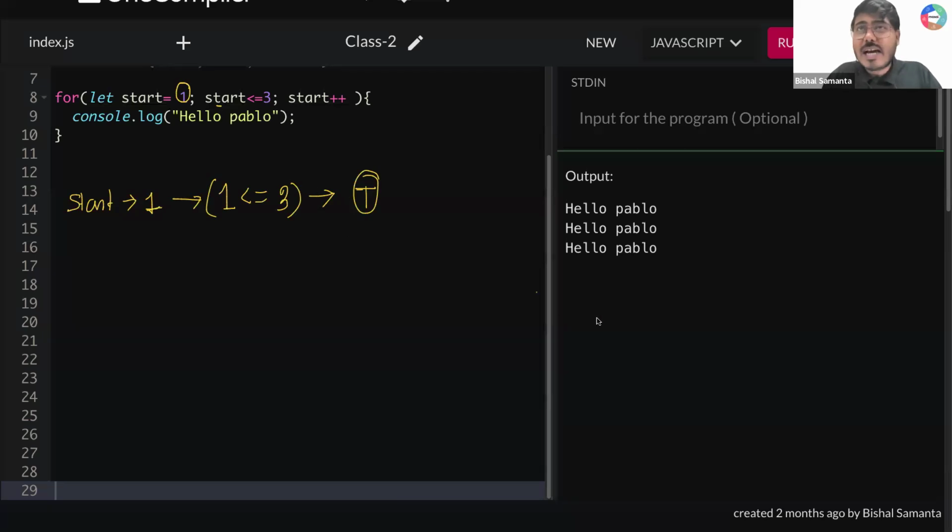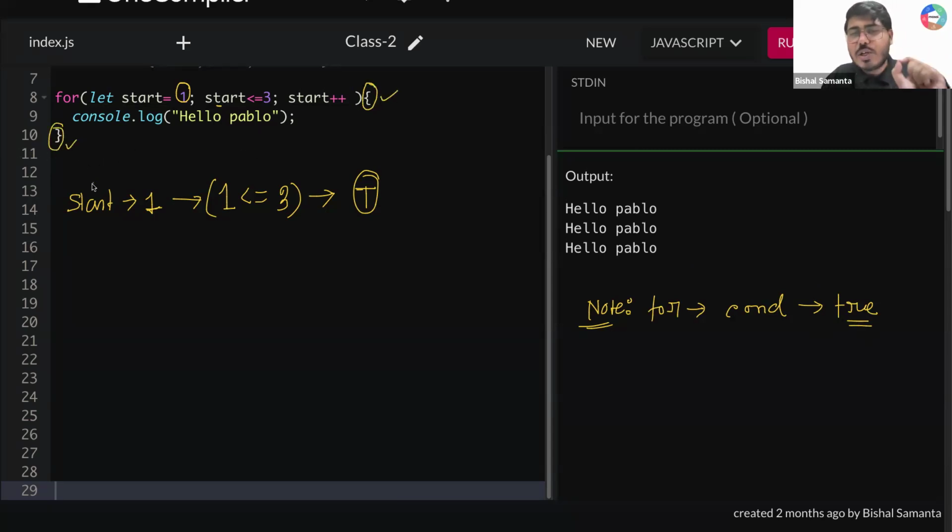And now please guys take a note on your pen and paper. What is that note? In your for loop, the condition you write inside the for loop, whenever you get a final output true, in that case whatever you have written from here to here inside this for loop, that you need to run.